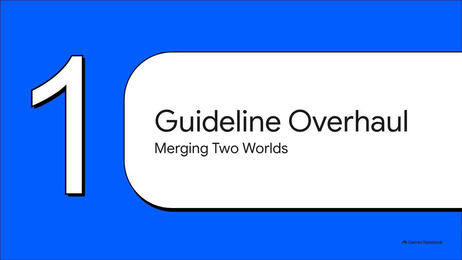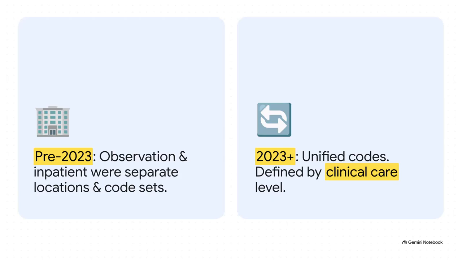Starting off with Section 1, the 2023 guideline overhaul, merging two worlds. This was the historical consolidation that completely transformed hospital coding. Before 2023, inpatient and observation were treated as two entirely separate beasts, but not anymore. So here's the absolute crucial point. Those legacy observation codes, like 99217 through 99220, and the subsequent ones, 99224 through 99226, they are totally gone, deleted.